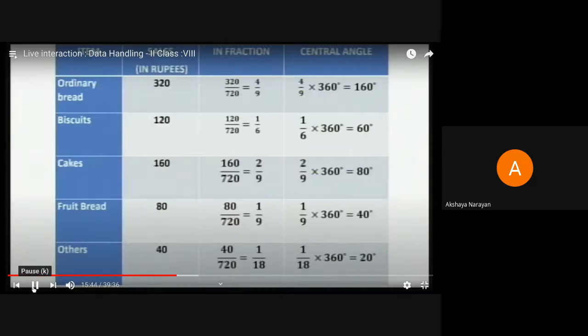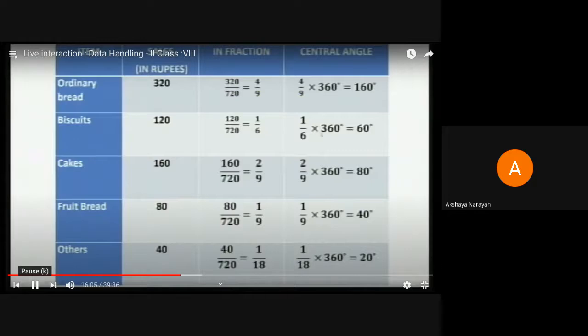Out of that 360, only 4 by 9 belongs to the ordinary bread. So how do I find the angle made by this fraction at the center? It is 4 by 9 multiplied with the total angle, which is 360. So that will come out to be 160. In the same way, for every fraction corresponding to the items that you have sold should be calculated.